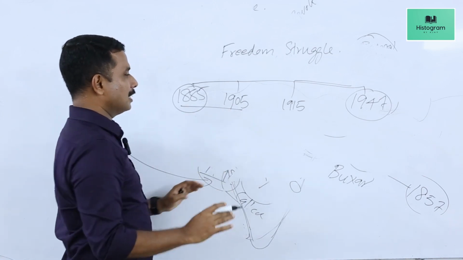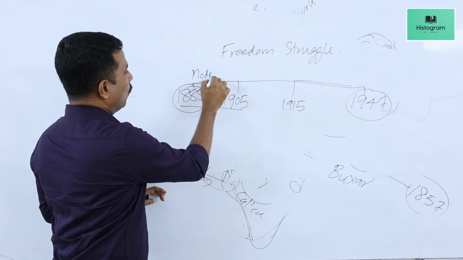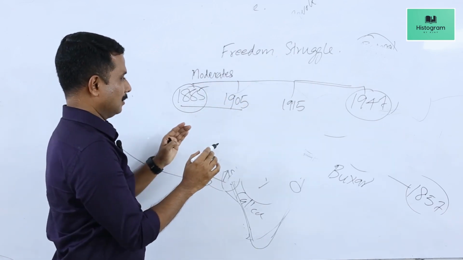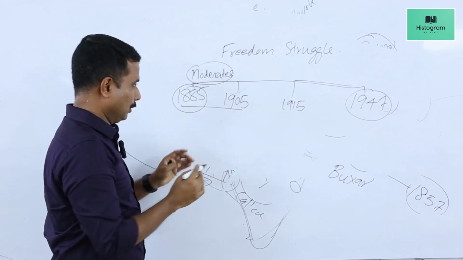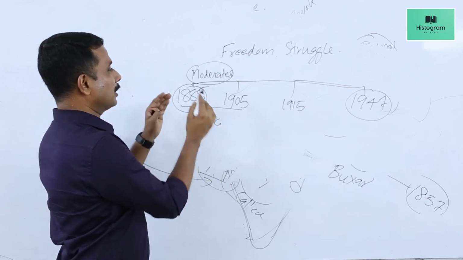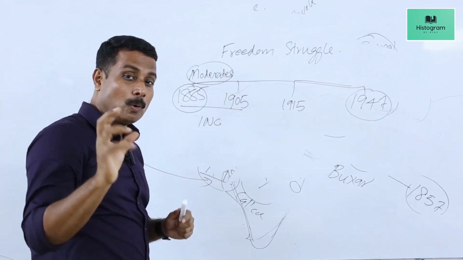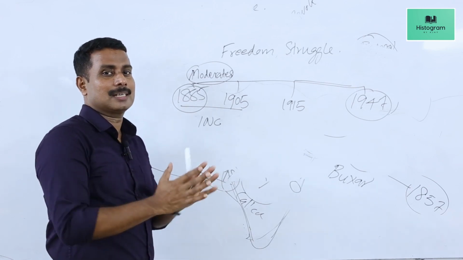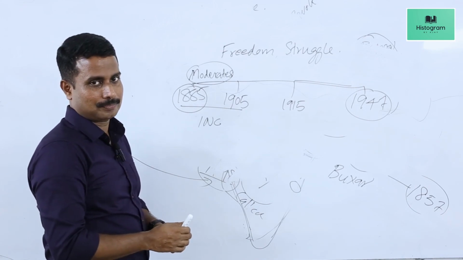Here, the first 20 years of the freedom struggle period is known as the period of moderates. Why do we call this period the period of moderates? Because the Indian National Congress, the Indian national movement, was dominated by moderate leaders, leaders with moderate political ideas, moderate desires as far as India's status with British colonialism was concerned.